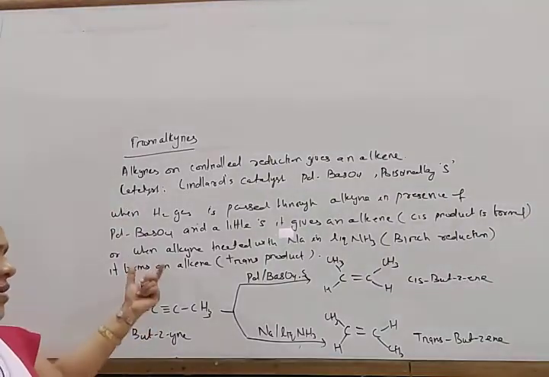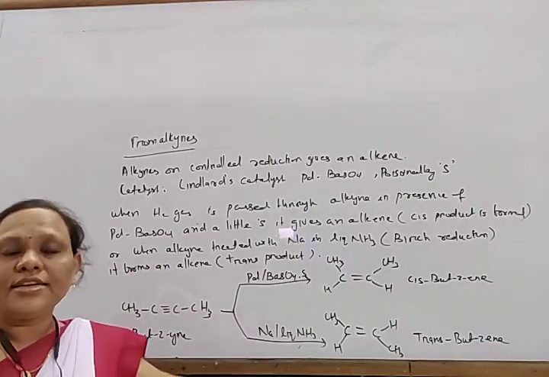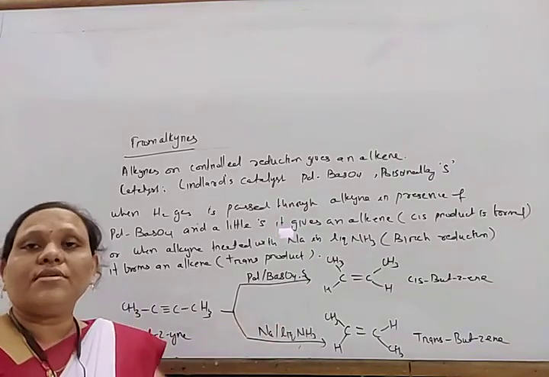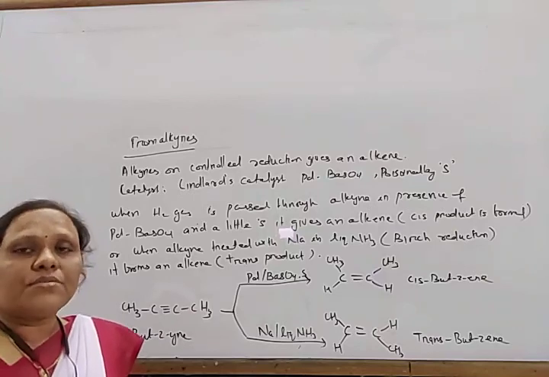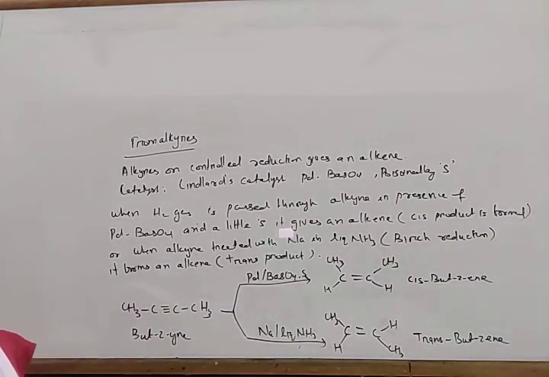Okay. If there is no chance of cis-trans isomerism, then a normal alkene is formed. If you take ethyne, then ethene will be formed. So these are some methods of preparation of alkenes. So here note down this.